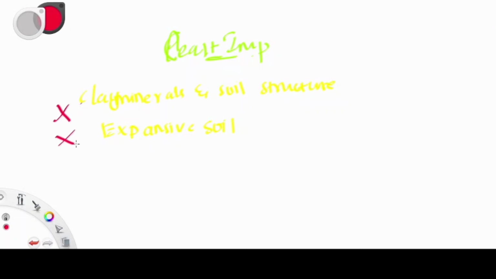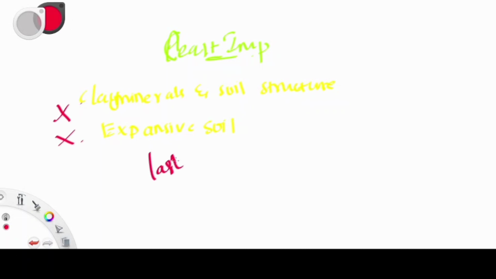And next is the last category, the least important category. So it is least important. I think my handwriting is like this, I really don't know. You can just skip also without studying this chapter. Nothing is going to happen. So clay minerals and soil structure. Next is expansive soil. This is not at all important. These two chapters you can just skip also, not important.